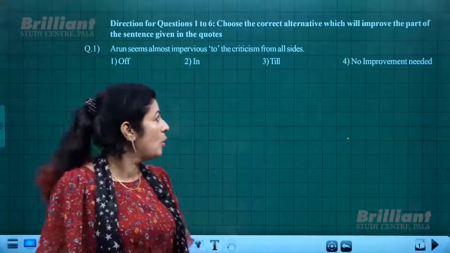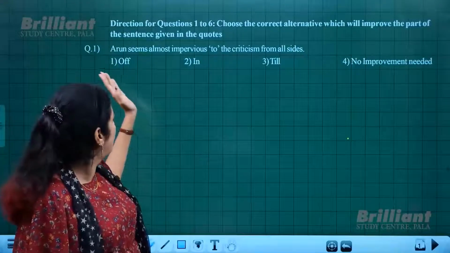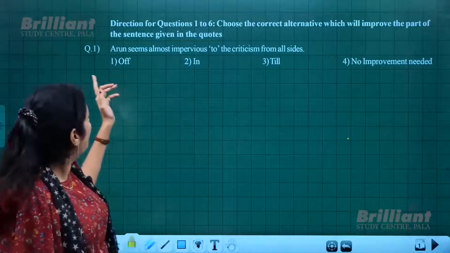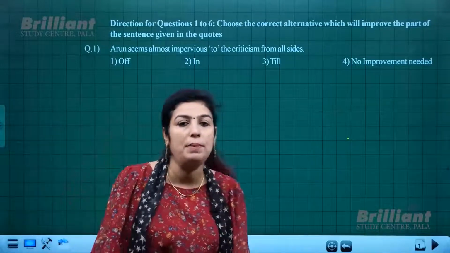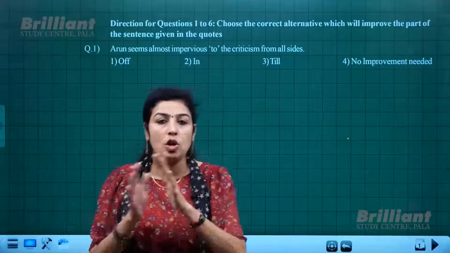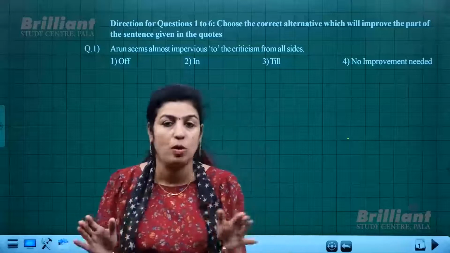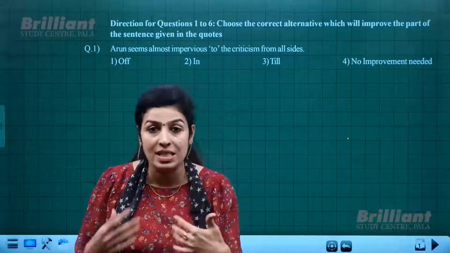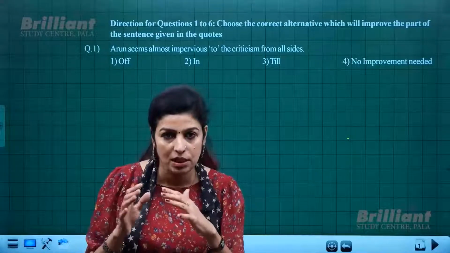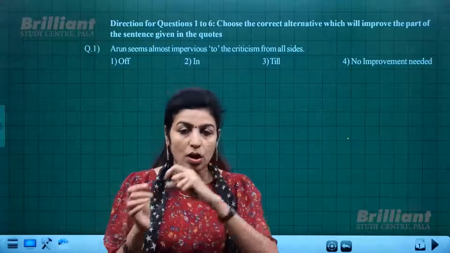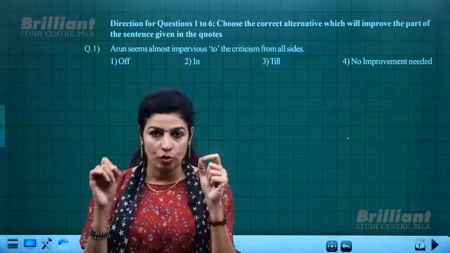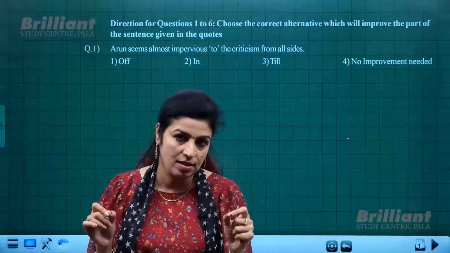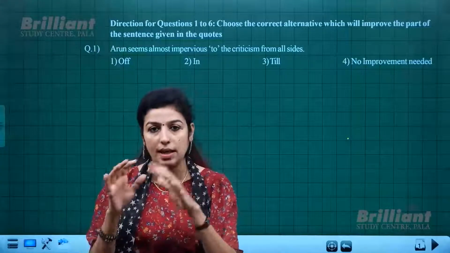Okay, so the first question is, let us read the sentence. Arun seems almost impervious to the criticism from all sides. So impervious means not bothered about, least bothered, or not at all concerned about. That is the meaning given to the word impervious. When you get such questions, unless you know the meaning of those words, definitely you will not get the correct option.